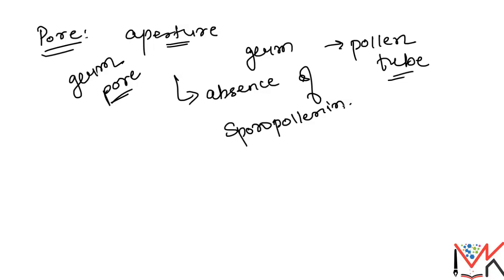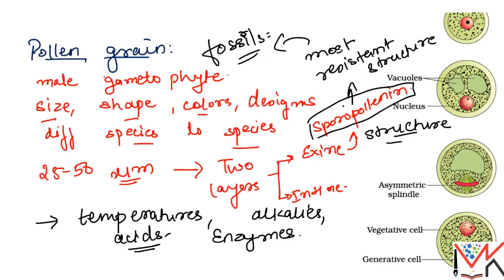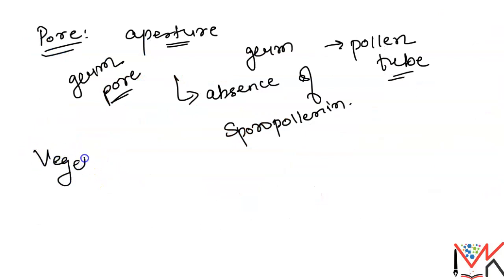Now students, the cytoplasm of the pollen grain is surrounded by a plasma membrane. When this pollen grain matures, it has two types of cell: one is the vegetative cell and the other is the generative cell. The vegetative cell is usually bigger, and it has abundant food material and a large irregular shaped nucleus which you can see.